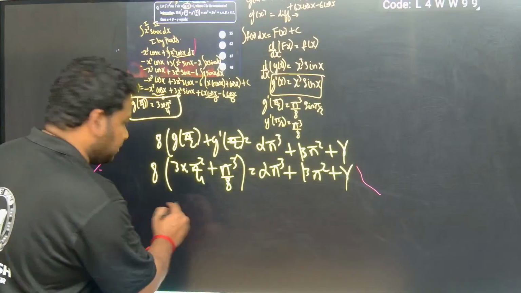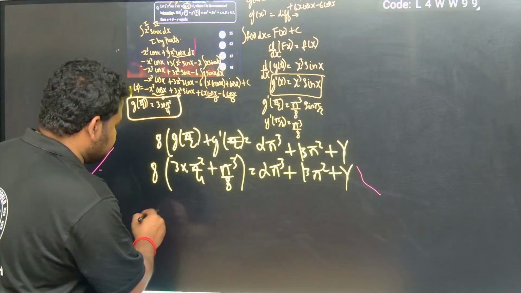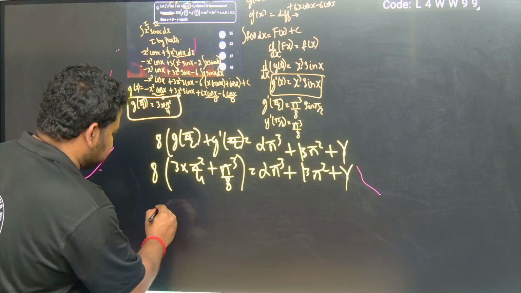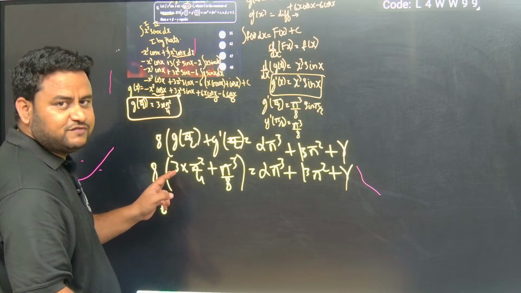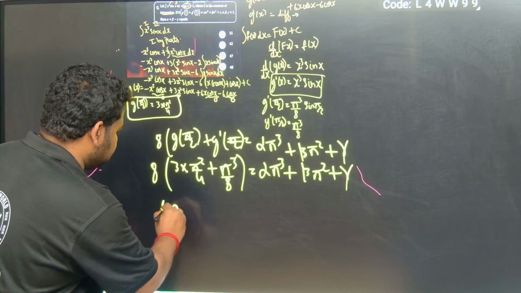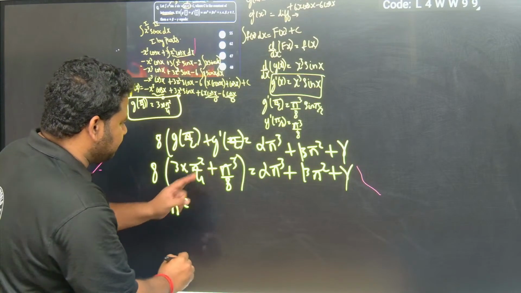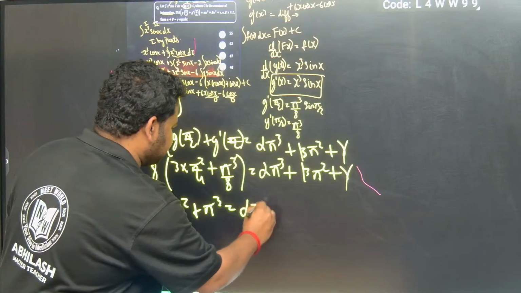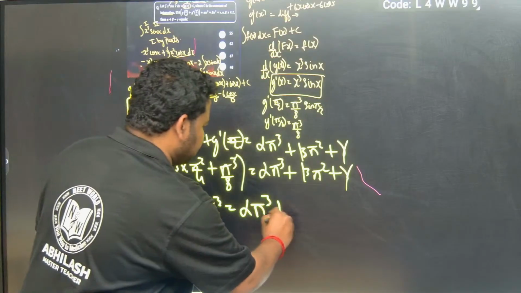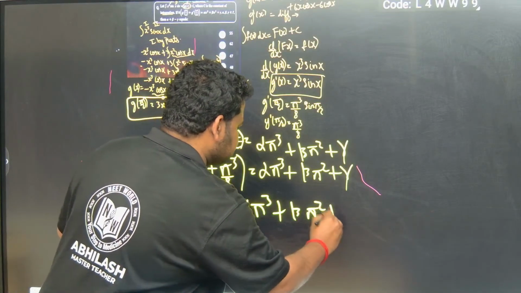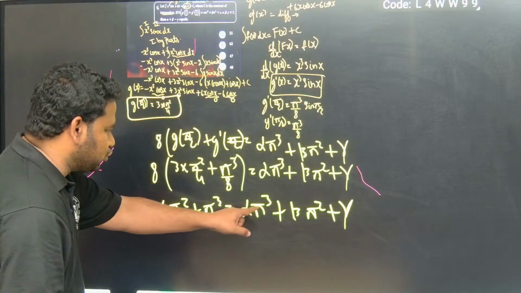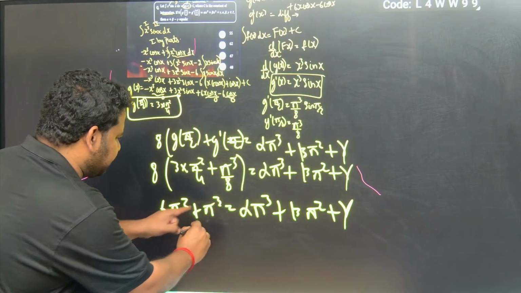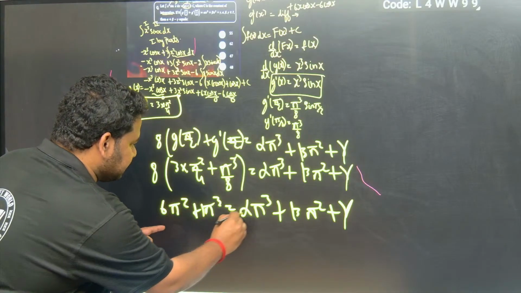So if I multiply this, 8 into 3 is 24, and 24 by 4 gives 6 pi square, plus 8 into pi cube by 8 gives just pi cube. This will be equal to alpha into pi cube plus beta into pi square plus gamma. Now look at pi cube: here it is 1 pi cube, and there it is alpha pi cube.